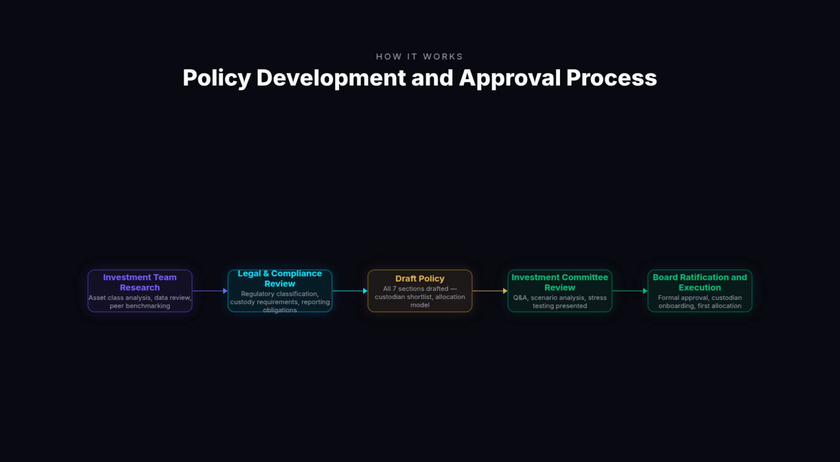Stage 4 is investment committee review, typically a 2 to 3 hour working session where the investment team presents the policy, walks through scenario analysis and stress tests, and addresses specific questions from committee members. Stage 5 is formal board or committee ratification, followed immediately by custodian onboarding and the first phased allocation. Each stage should be documented with meeting minutes and approval records. This documentation is the audit trail that supports the fiduciary defensibility of the entire process.